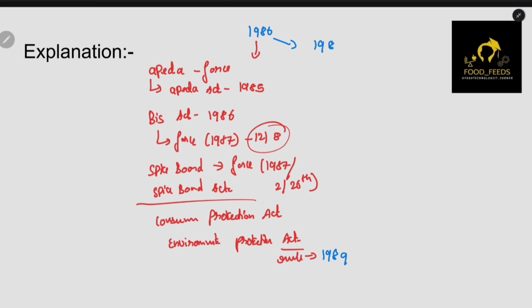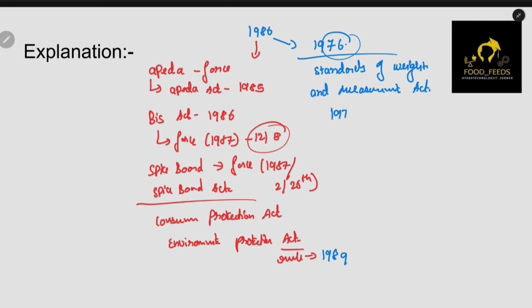If you reduce this 86 into 1976, you have the Standards of Weights and Measures Act. Increase it by one year, 1977, which is the Packaged Commodity Rules. Now one more thing.